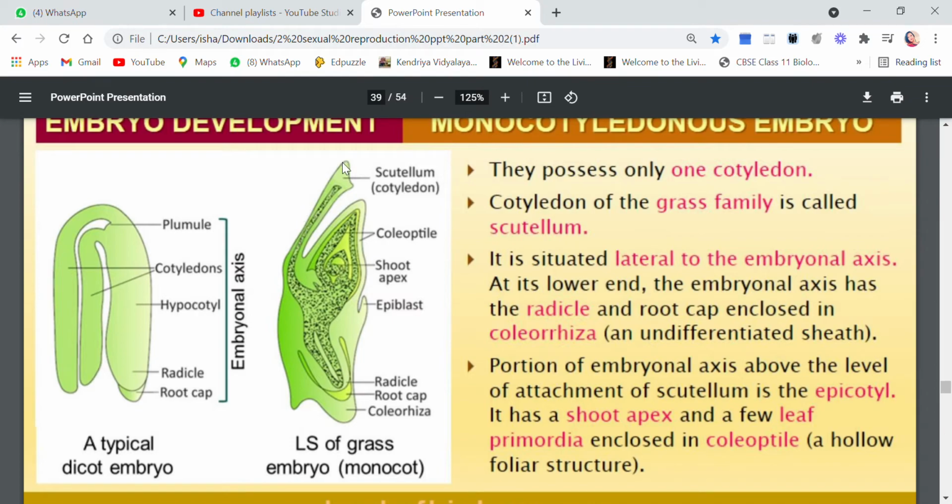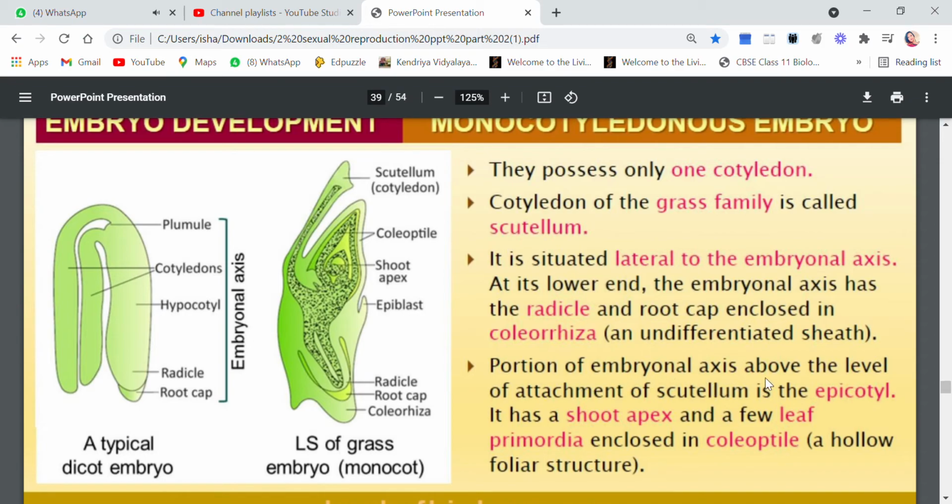See, laterally placed, and at its lower end, the embryonal axis has the radicle. This is the radicle at the lower end. It is having the radicle which is covered with a root cap, you see, and this whole portion is enclosed, or surrounded by coleorhiza, which is an undifferentiated sheath. It is again a type of protection, a sheath which is present around the radicle and the root cap.